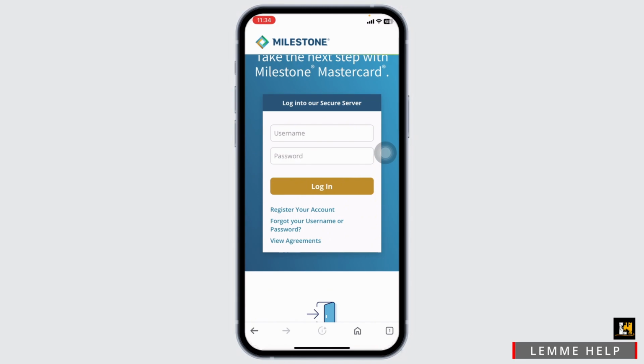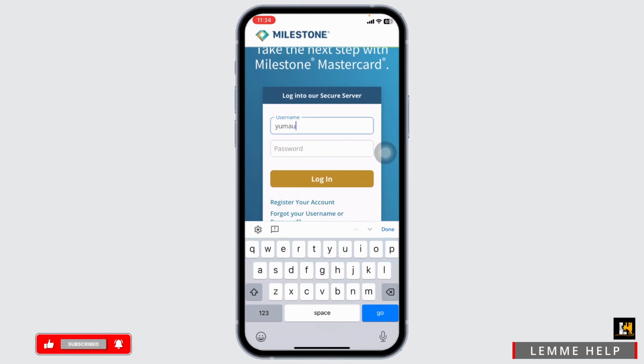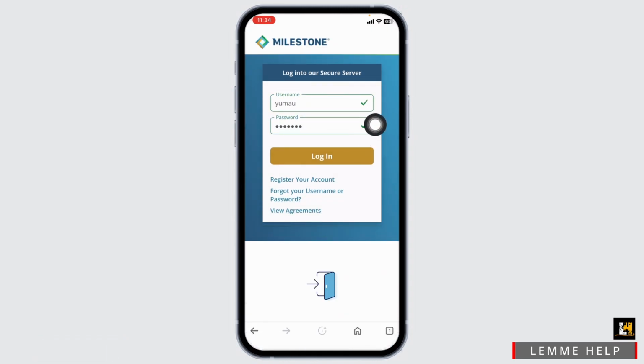All you have to do is provide your Milestone account's credentials. Firstly, type in your username. Then type in the password. In the case you have forgotten the username or password, you can click on this option to recover it.